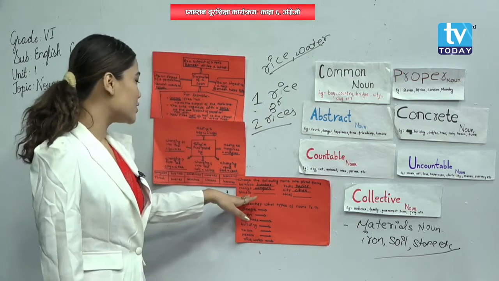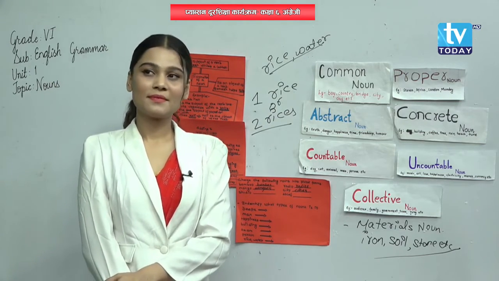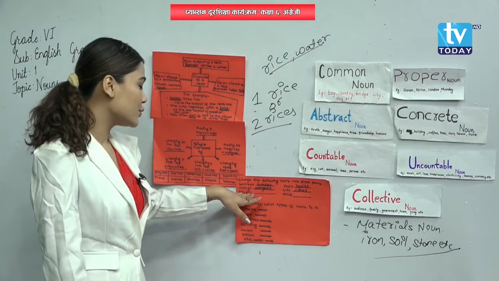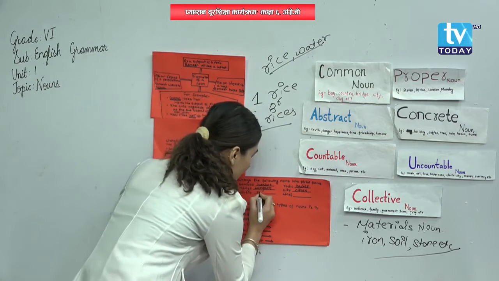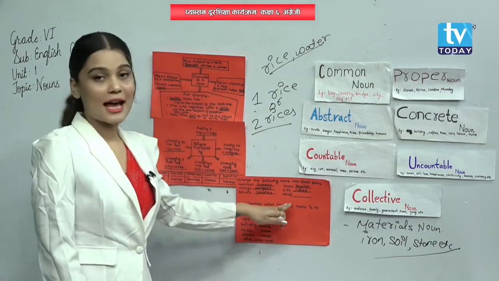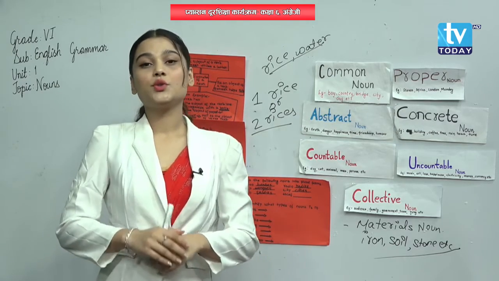Okay. So the next one is studio. What do we need to add? Okay, we need to add s here also. If we add s over here, then it becomes a plural noun. Studios. Now the next and the last one is thief, T-H-I-E-F. What do we need to add over here?